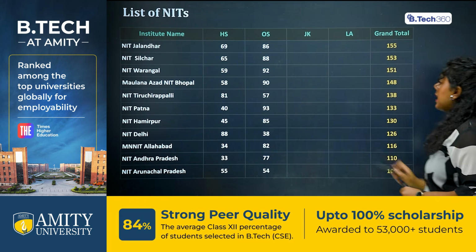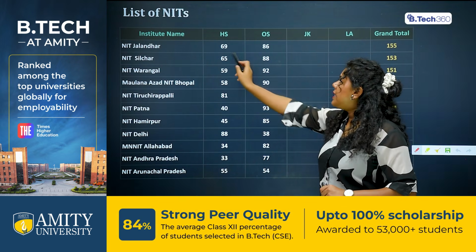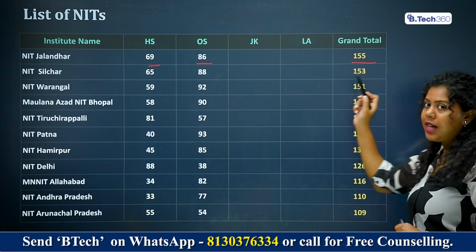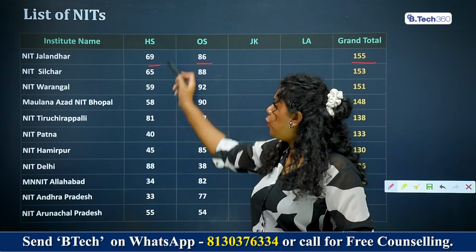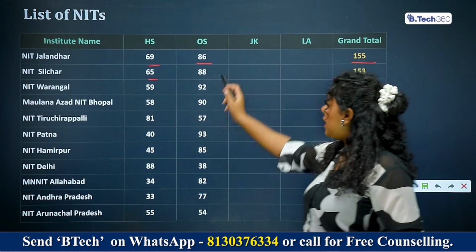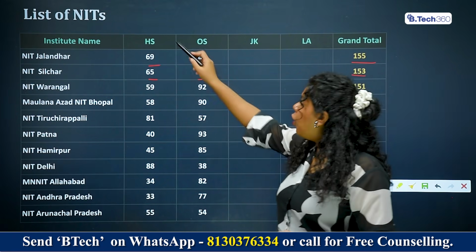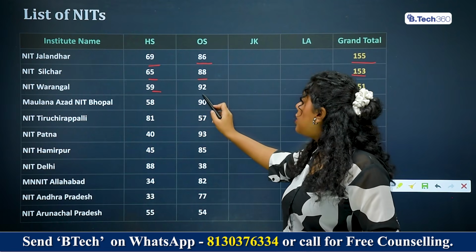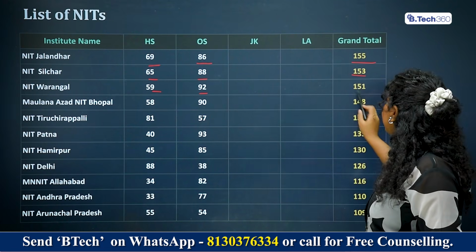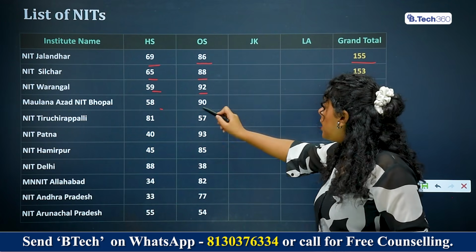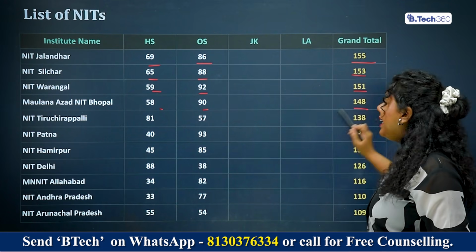The next one is NIT Jalandhar. Here in home state 69 seats are available, outside home state 86. So the grand total is 155. NIT Silchar, home state 65 seats, outside home state 88 seats, grand total 153 seats. NIT Warangal, home state 59 seats, outside home state 92 seats, total being 151 seats. NIT Bhopal, home state 58 seats, outside home state 90 seats, the total being 148 seats.